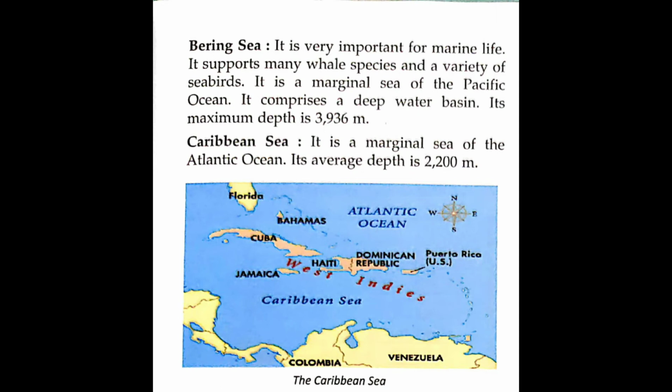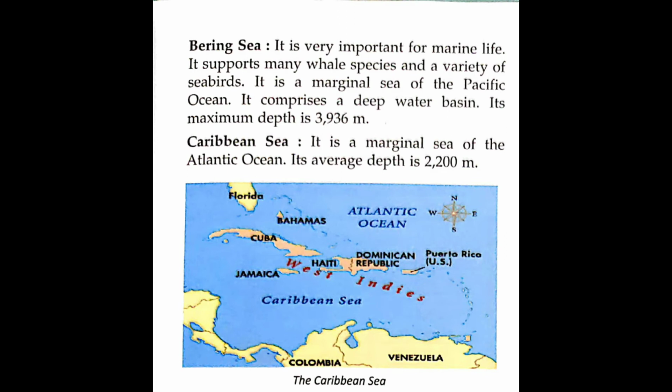It supports many whale species and a variety of seabirds. It is a marginal sea of the Pacific Ocean. It comprises a deep water basin. Its maximum depth is 3,936 meters, approximately 4 kilometers.